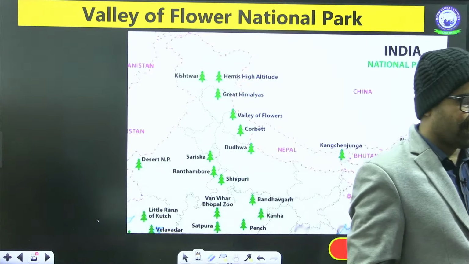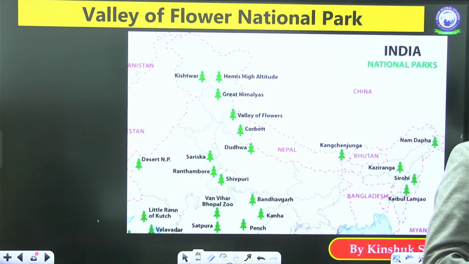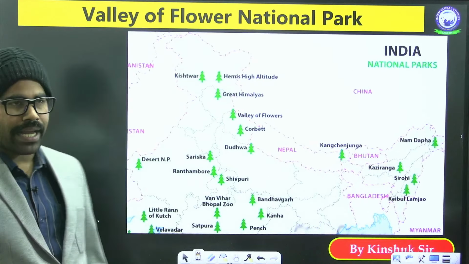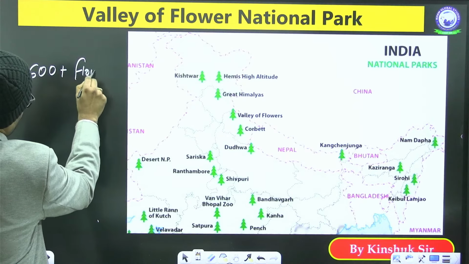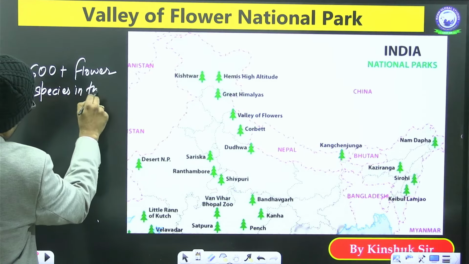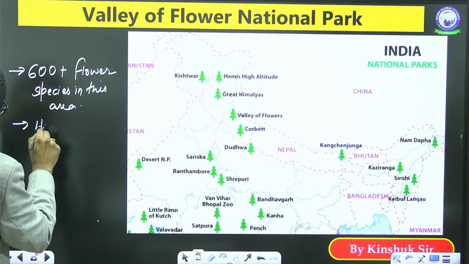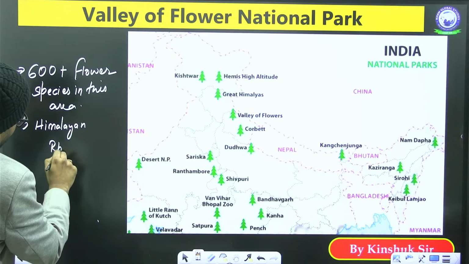One of them is the Valley of Flowers, then we have Corbett National Park also. Here you will find more than 600 flower species in this area. It is the home to the Himalayan rhododendron, a very famous flower.